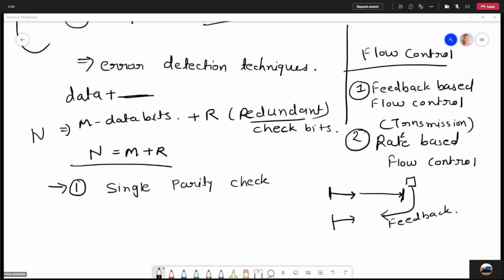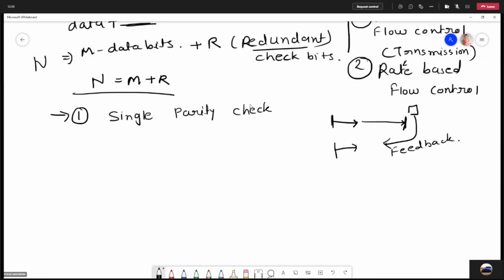Let us consider a bit stream. We have two types of parity, odd parity